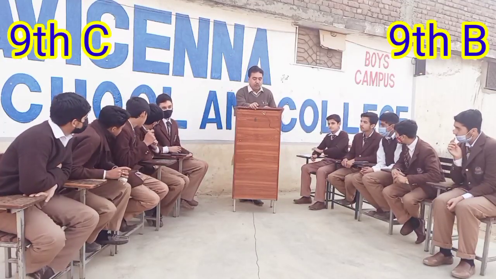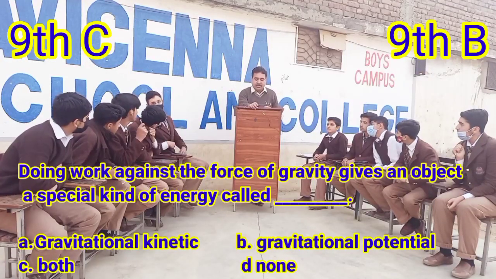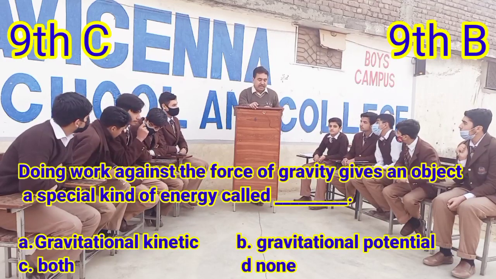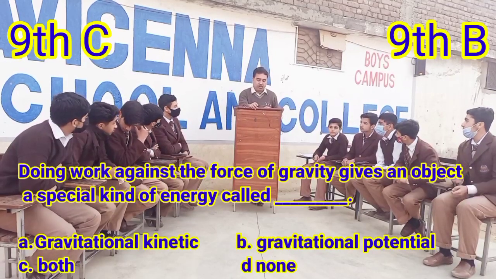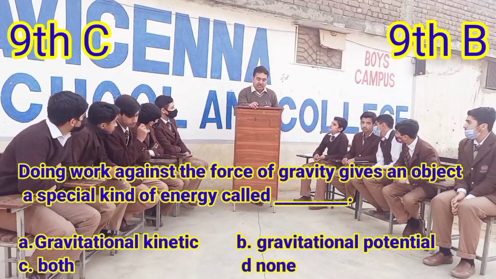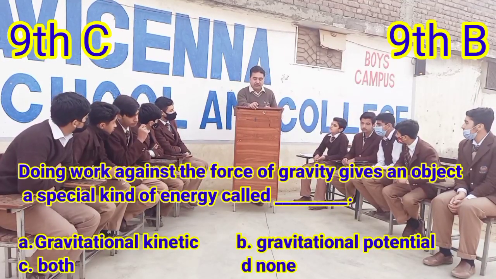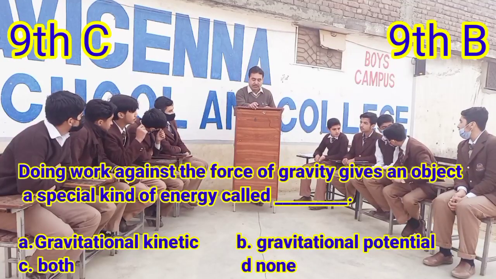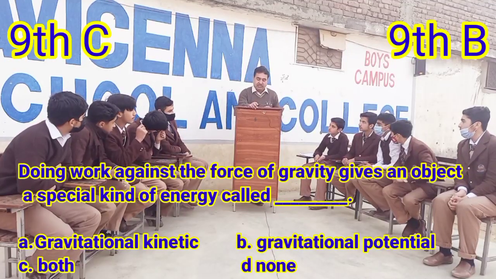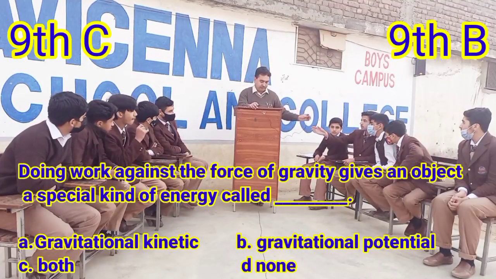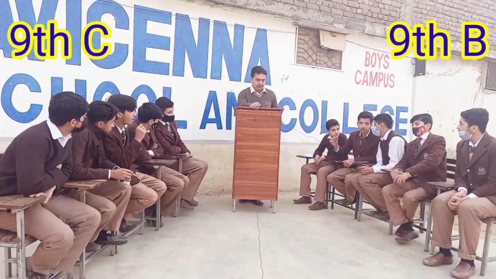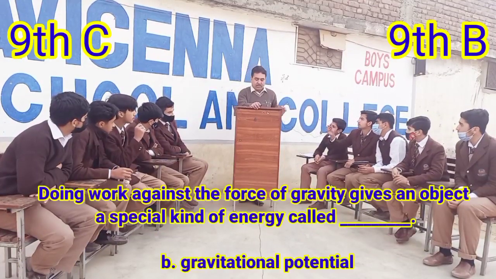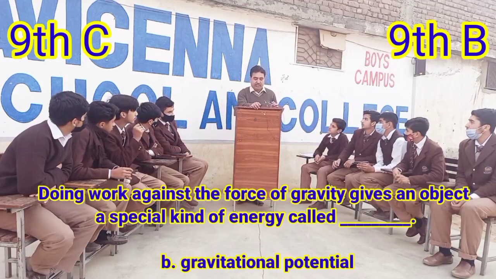Question 5. Doing work against the force of gravity gives an object a special kind of energy called. Option A, gravitational kinetic. Option B, gravitational potential. Option C, both. Option D, none. Gravitational potential energy is the right option.